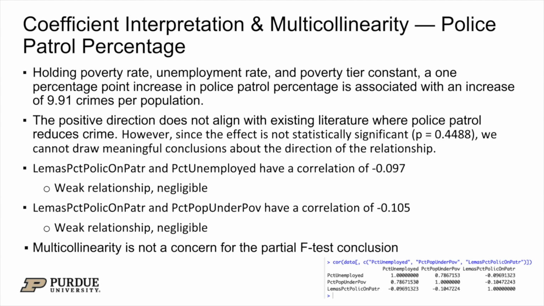And now we do a correlation check on the three variables. Lemma's percent police on patrol and percent unemployed have a correlation of negative 0.097, which is a weak relationship, so it's negligible. And lemma's percent police on patrol and percent population under poverty have a correlation of negative 0.1, which we also conclude is weak and negligible. So we conclude that multicollinearity is not a concern for the partial F-test conclusion on police patrol percentage.